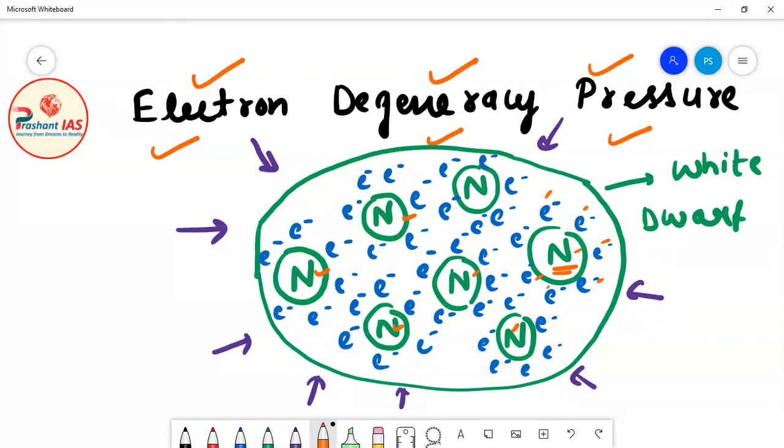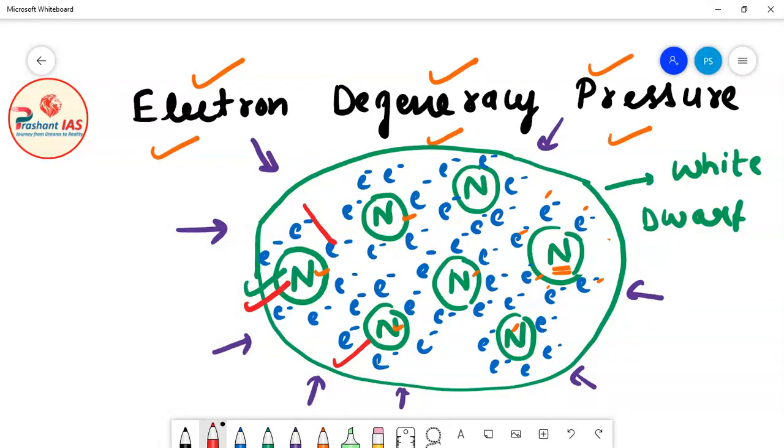Now friends, when the gravitational force further compresses the white dwarf star, what will happen? For example, let's suppose this is a carbon atom and this is also a carbon atom. So for further compression, there is a need that these two carbon atoms should come close.